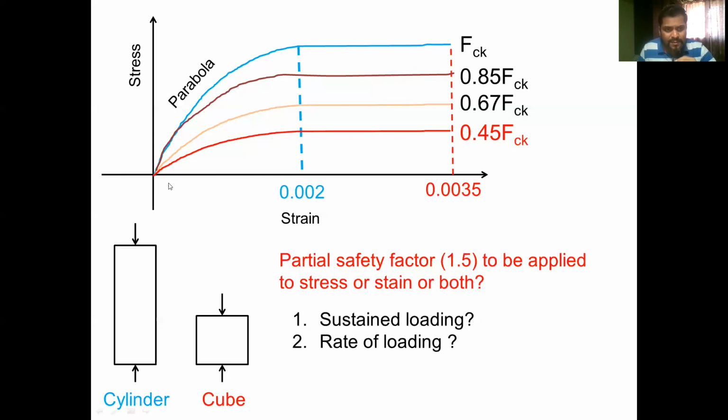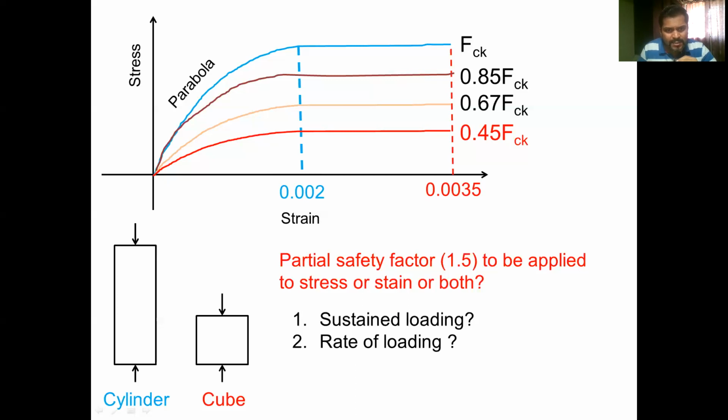Summary point 3. So therefore, we have three conditions here. Stress at strain equal to 0 is 0. Stress at strain equal to 0.002 is equal to 0.45 FCK. And the slope of the tangent drawn to this stress strain curve at 0.002 is 0 if the strain is plotted on the horizontal axis.